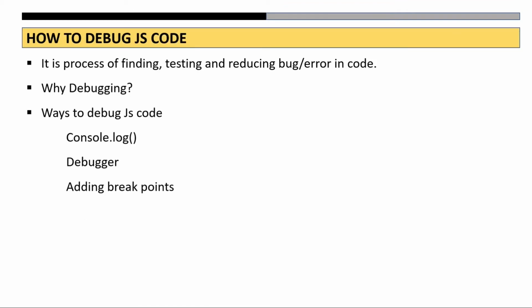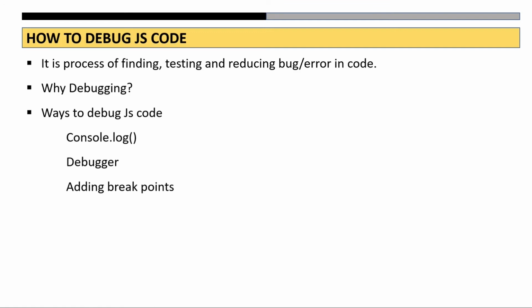Next important topic we have here is how to debug JavaScript code. Firstly, the question comes, why do we need to debug JavaScript code? The reason is, let's say no one is perfect, right? If I'm writing my code, there might be a problem that arises. Maybe I skipped some spelling mistake. Maybe I've written some function name incorrectly. So human error can also be there.